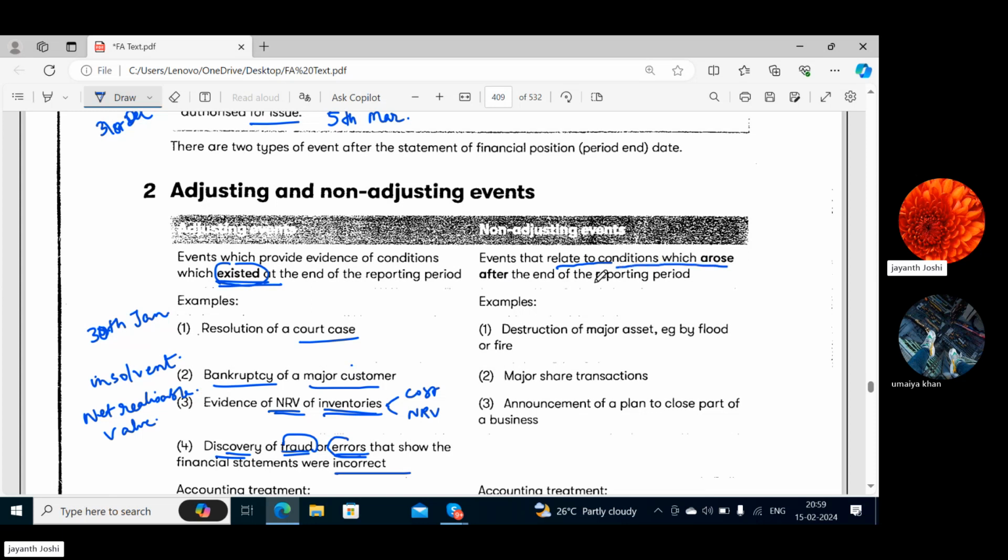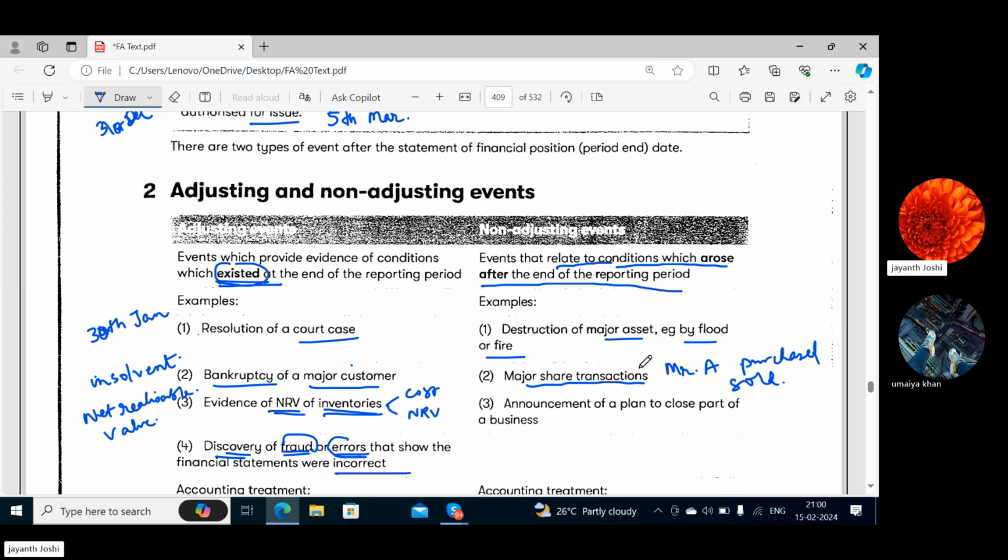They have occurred after the end of the reporting period. For example, destruction of some major asset because of some natural calamity, be it flood, fire, cyclone, typhoon, anything. Major share transactions: a shareholder, or an investor, has purchased a huge amount of shares or has sold. It can be either a purchase or a sale.